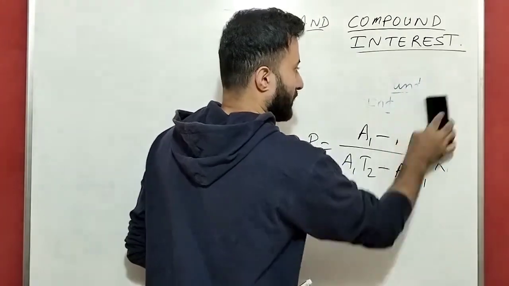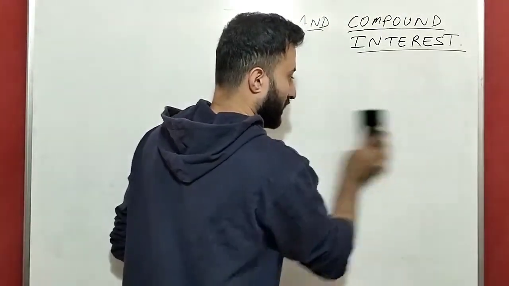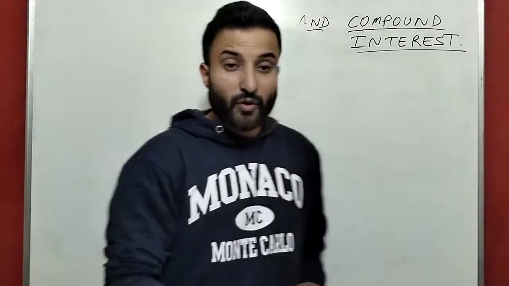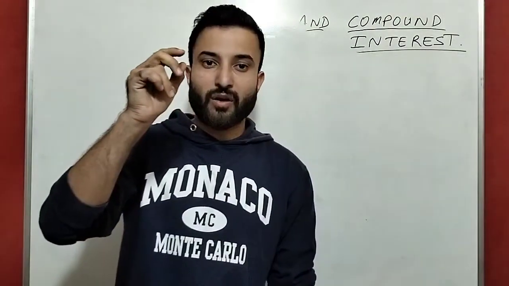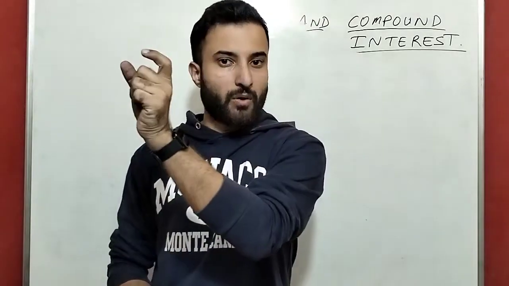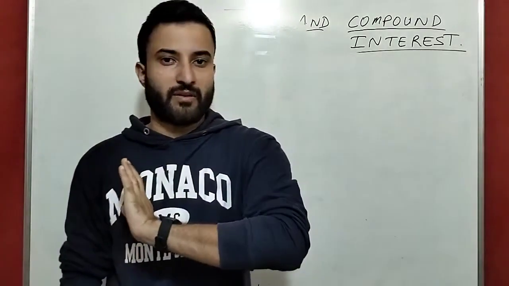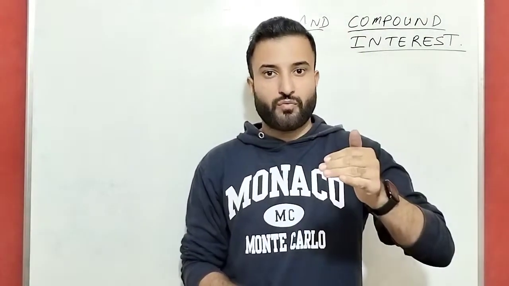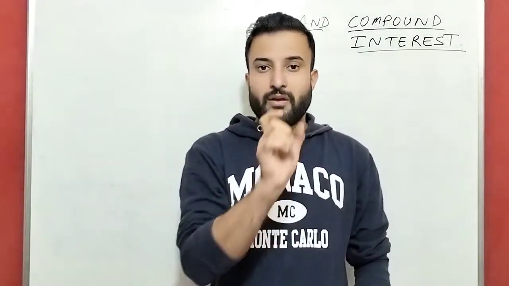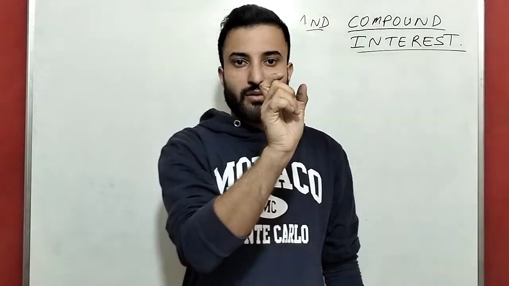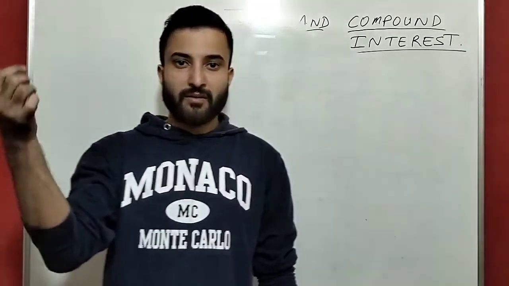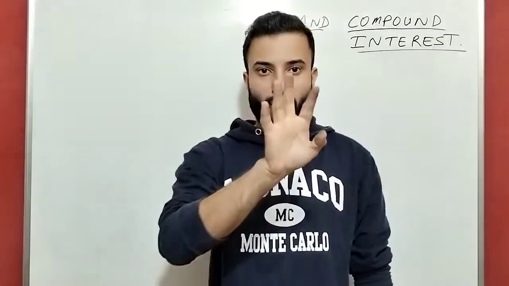See guys, for the first formula it will be the same. Simple interest equals P into R into T by 100. That is the formula. But for the second simple interest formula, what do you have to write? If in the given question two amounts and two time periods are given, then you write the formula number two. If in the question two amounts and two time periods are given, then rate of interest R equals, that formula for the second one.